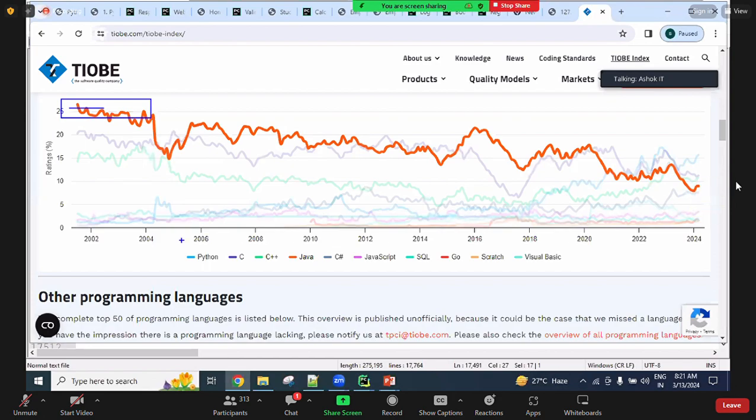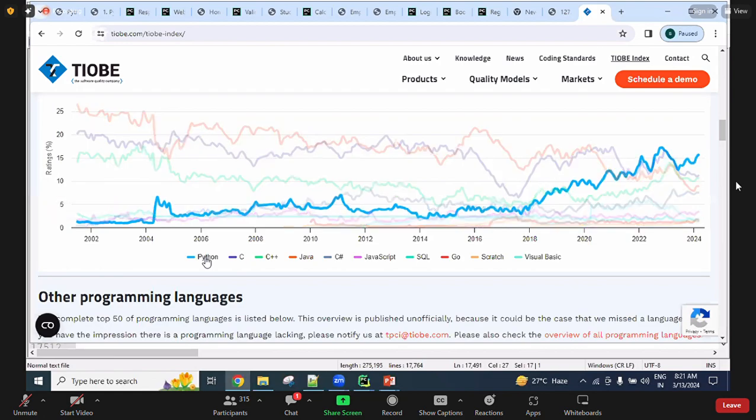So 20 years back, the Python graph was here only, guys. Slowly, slowly it has been increasing. So now it is going to the top, guys. It's going like this. Okay. In recent years, it is becoming more popular. So this is the Python growth, guys. Especially from the year 2015 onward, the Python market started in every country, especially in our India, more and more. Okay, so check this one.